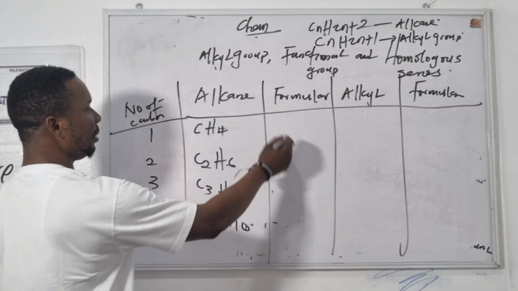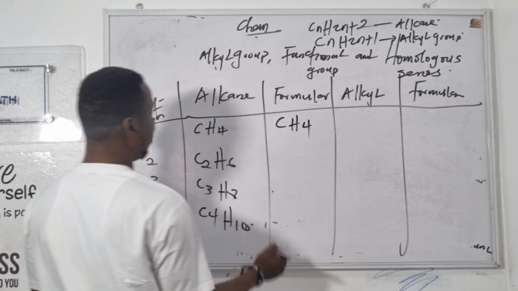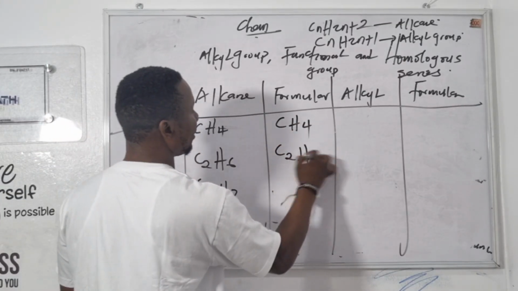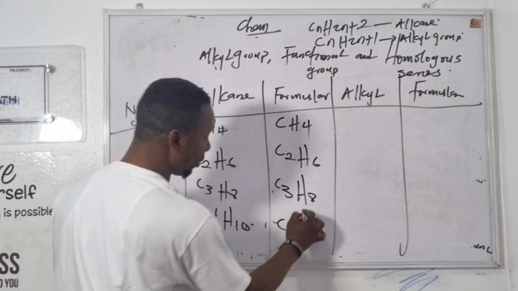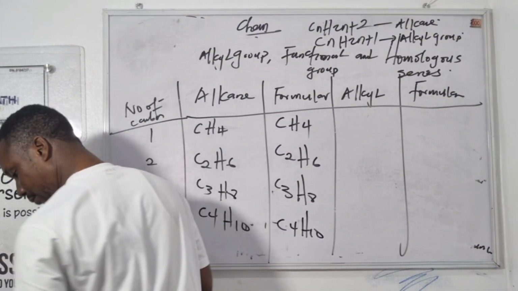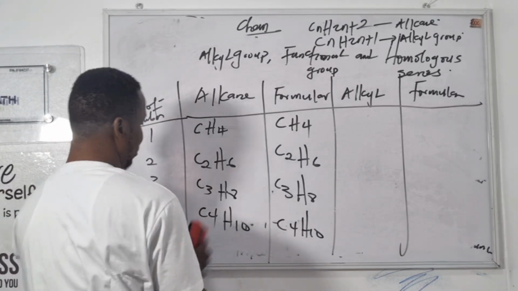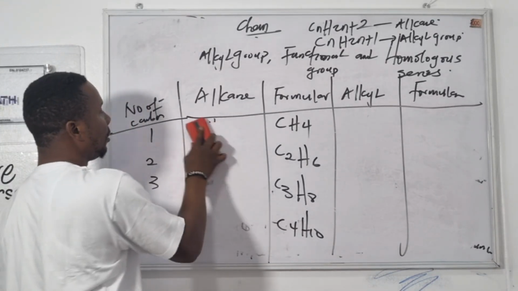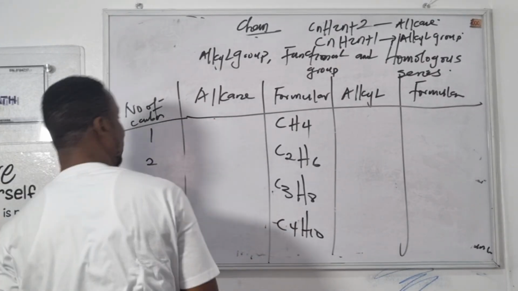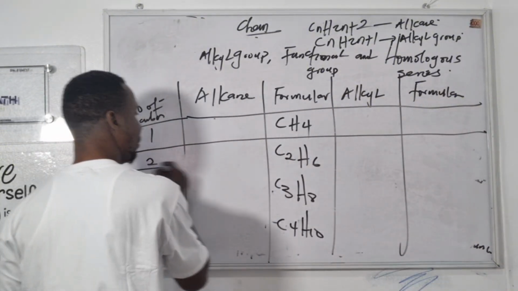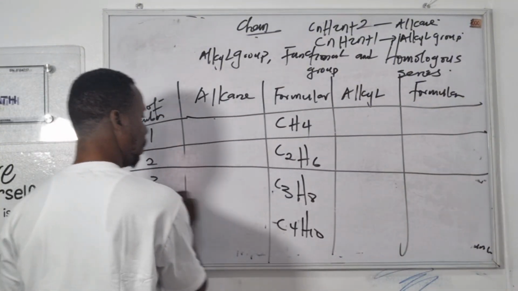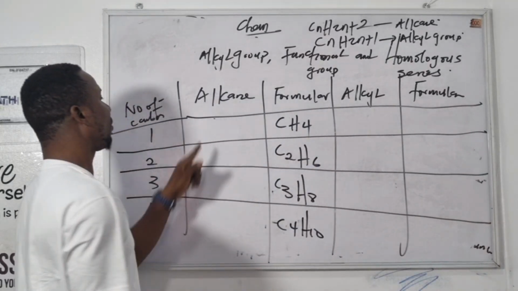So this is CH4, this is C2H6, C3H8, C4H10. What's the name of one carbon?